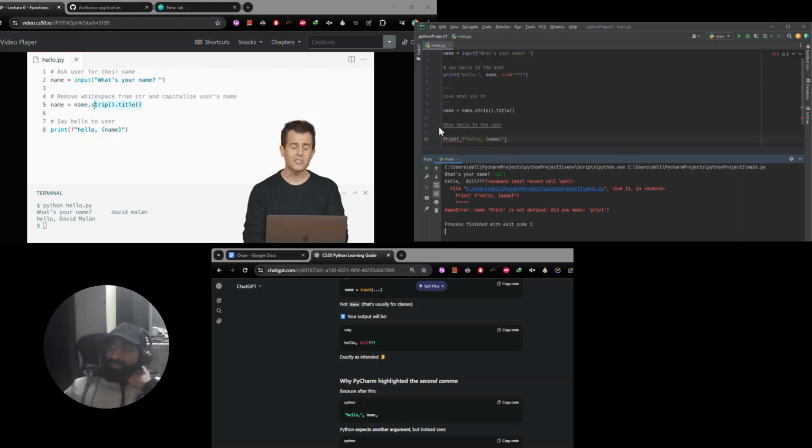Okay, line 13, there is an issue. Print, okay, then we have put in the, I don't think any spacing would be an issue, but again.